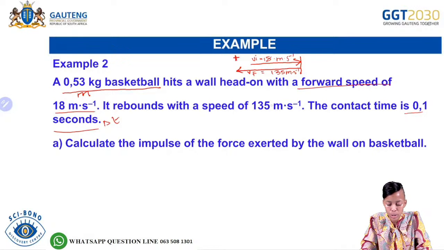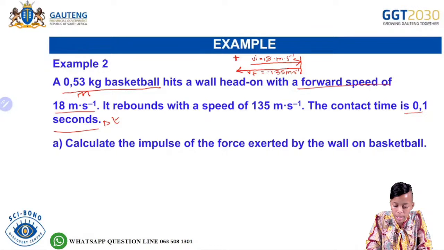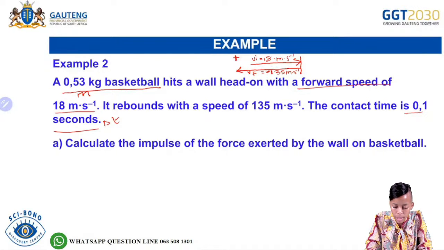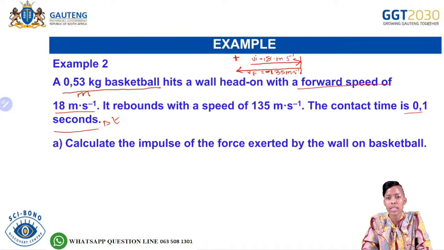And whatever is going in the opposite direction, to the left, I'm going to indicate as negative. The one that's rebounding is our final velocity, and it is in the opposite direction of the initial movement of the basketball.